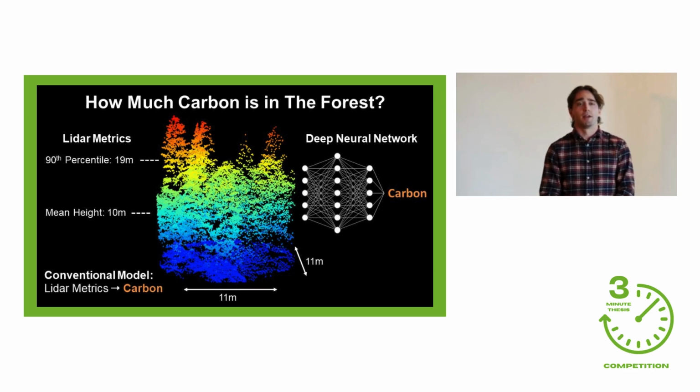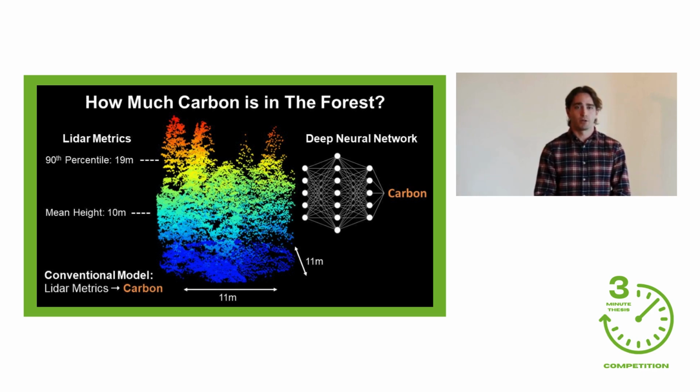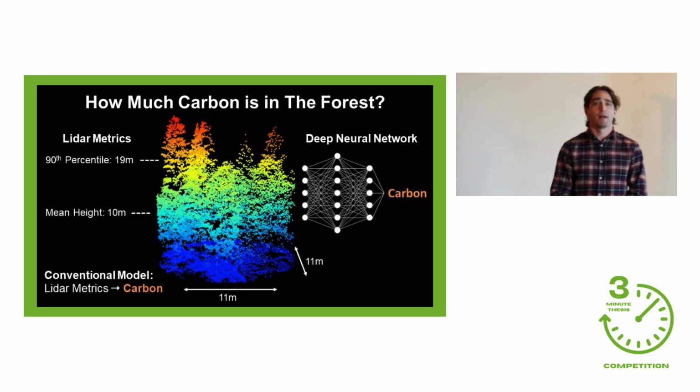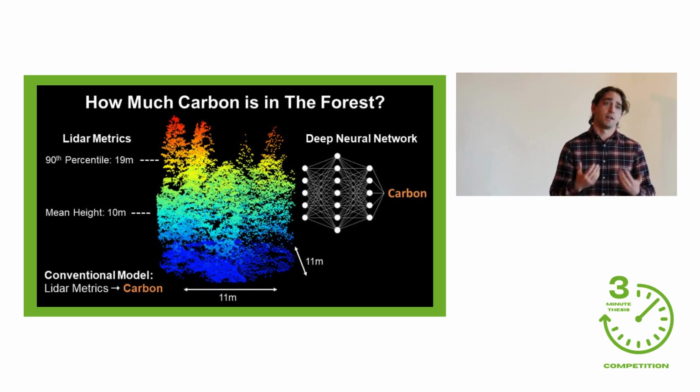With the advent of deep learning, we can now apply neural networks to model the point cloud data directly and generate forest carbon predictions. In my research, I hypothesized that by using a deep learning neural network to harness the point cloud data directly, we will be able to generate more accurate forest carbon estimates compared to an approach using Lidar metrics. Neural networks are able to generate predictions by learning complex nonlinear patterns in a variety of different data inputs. For example, ChatGPT can take a text prompt containing 10,000 words and return an answer, and your iPhone front camera can take a picture of your face with 12 million pixels and then identify who you are from that picture.